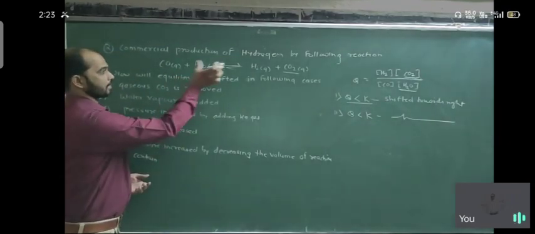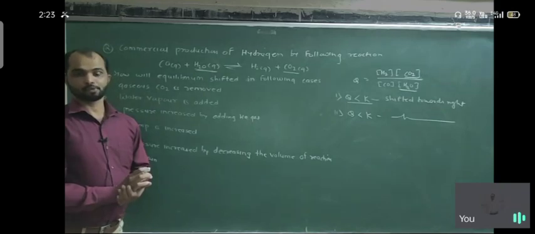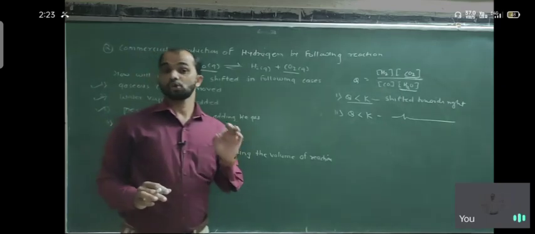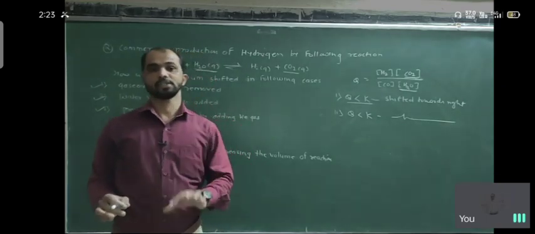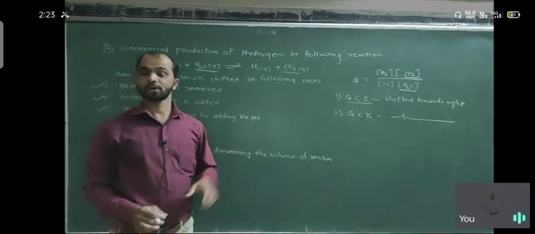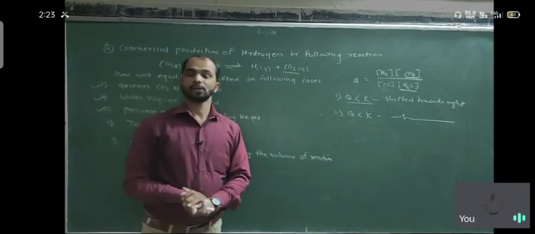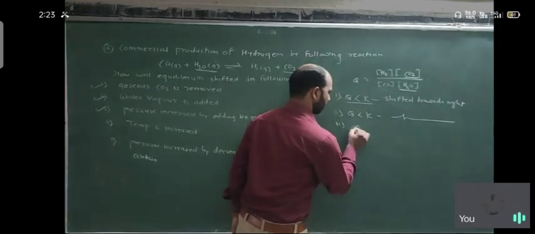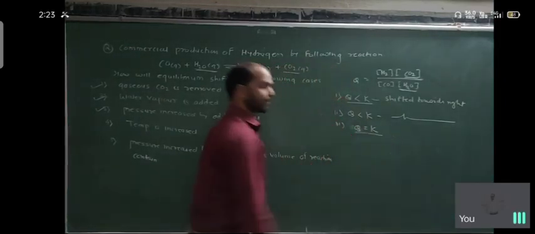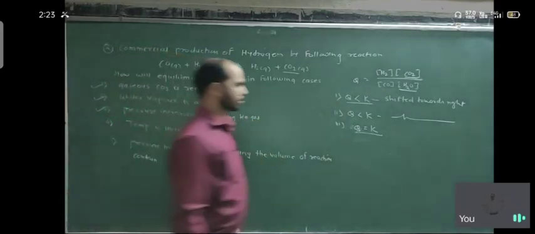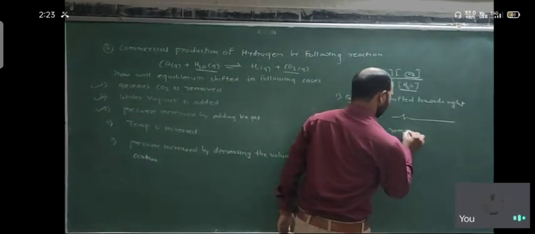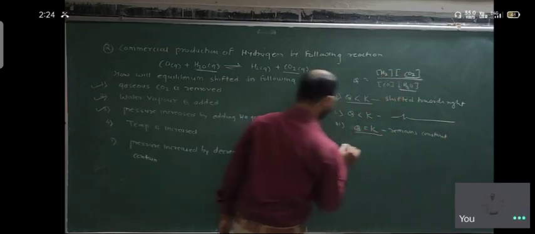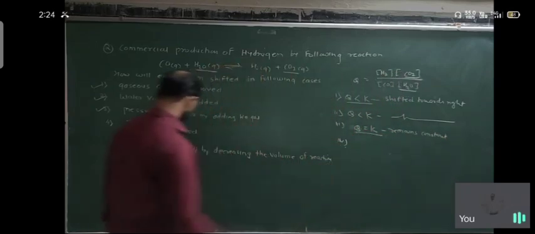Because at the reactant and at the product there is the same number of molecules present. But helium is a noble gas, so its effect on changing the concentration of reactant and product does not happen. That means the equilibrium remains constant. So here Q is equal to K, the equilibrium remains constant. For the fourth condition, what is the fourth condition?